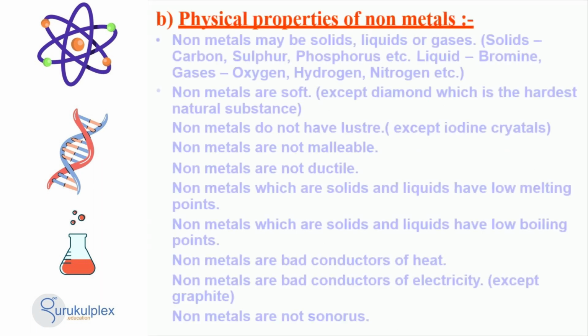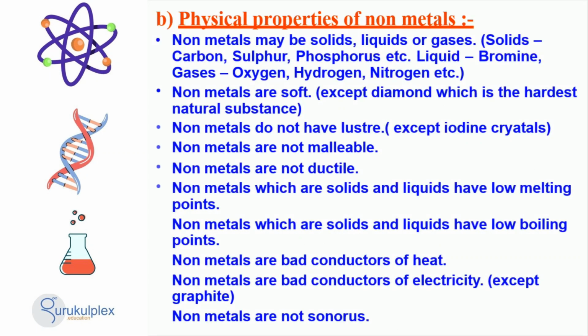Today we are looking at nonmetals. Nonmetals may be solids, liquids or gases such as carbon, sulfur, phosphorus, bromine, oxygen, hydrogen, nitrogen and iodine. Nonmetals are soft, save for diamond, which is the hardest natural substance. Nonmetals lack luster, although iodine crystals do have luster.